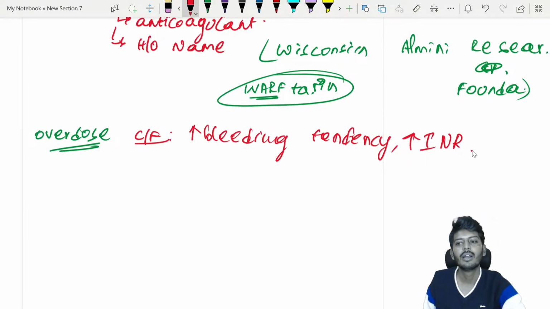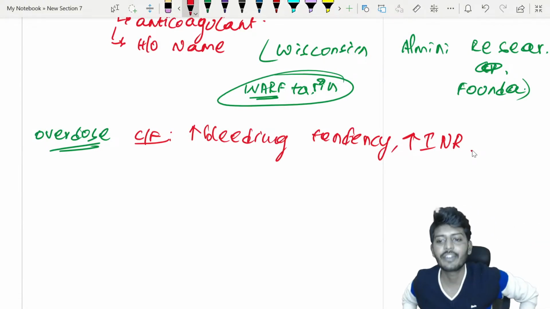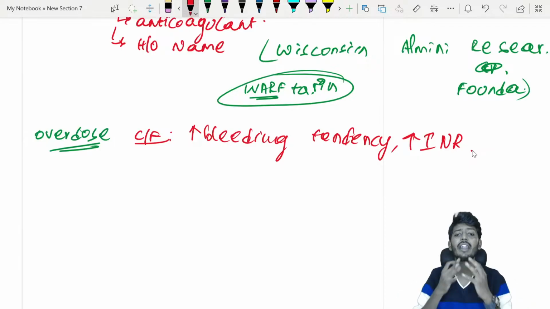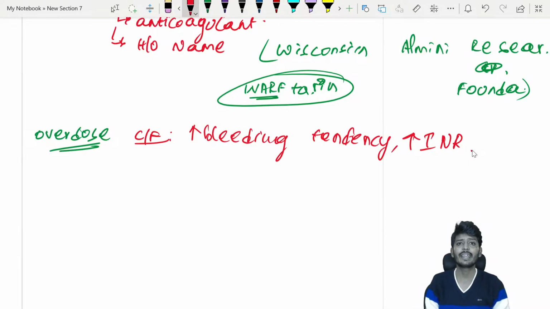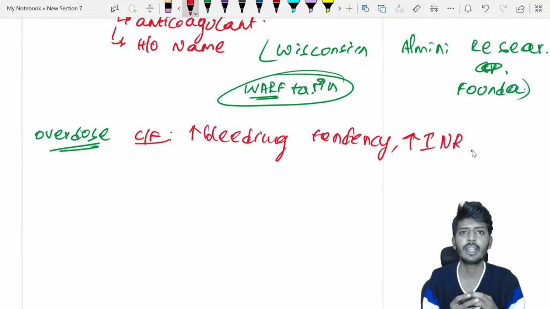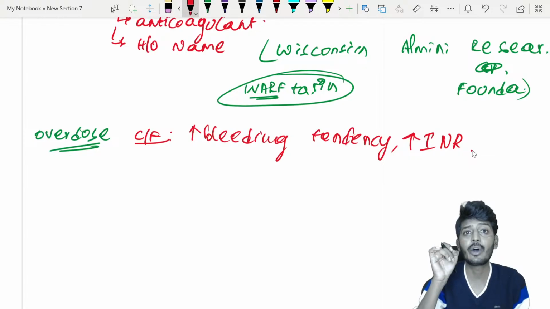INR means what? Indian Rupiah, outside of medical science. But when we speak of INR in the medical field, the meaning is very simple: international normalized ratio. That international normalized ratio is monitored during warfarin usage.